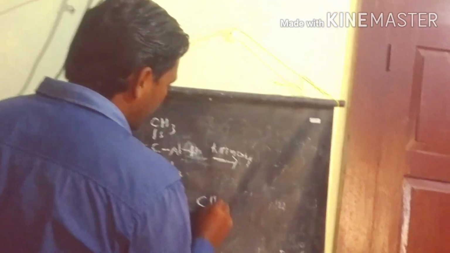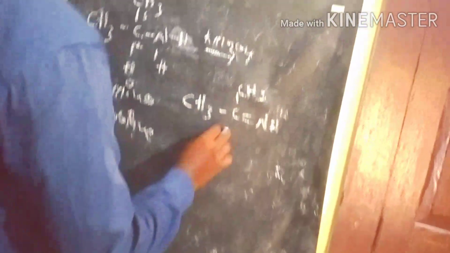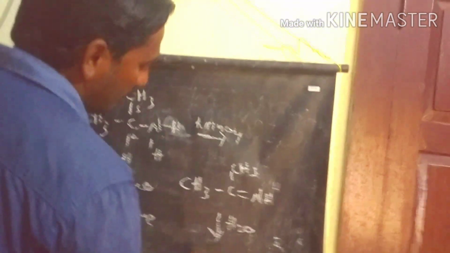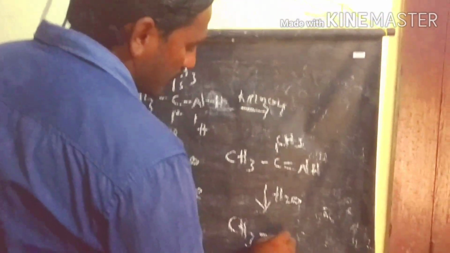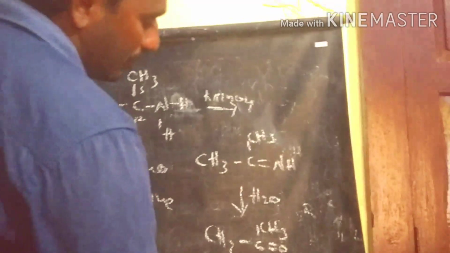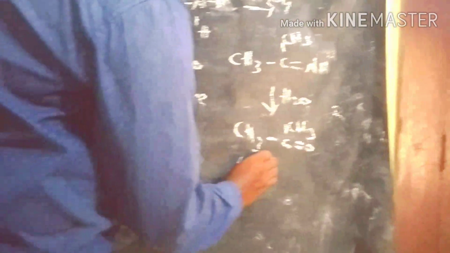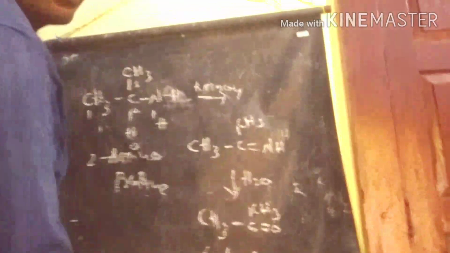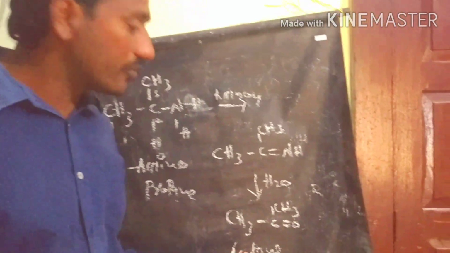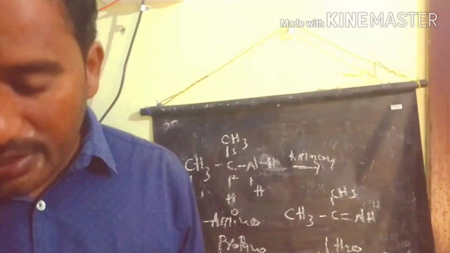So this ketimine we are getting. This is the ketimine we are getting, and after hydrolysis, this ketimine gives acetone as the product. From 2-amino propane we are preparing acetone. Okay, let's see what is happening with tertiary alkyl.